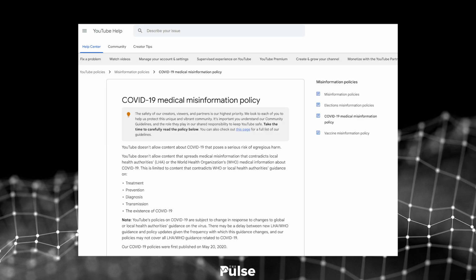Now, the first thing, when we go to this COVID-19 medical misinformation policy, this is the existing one. You'll see that there are 5 bullet points: treatment, prevention, diagnosis, transmission, and the existence of COVID-19. Now, what I'm going to be doing is going to the Wayback Machine, the Internet Archive, and pulling the old version of this. If you want to compare, there'll be links in the description as to how you can compare this yourself.